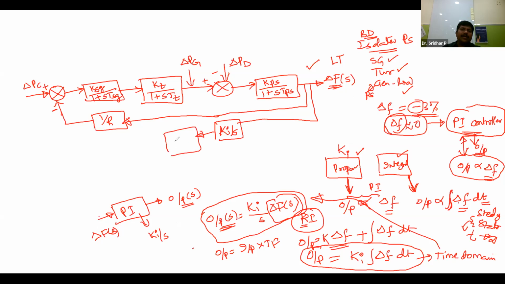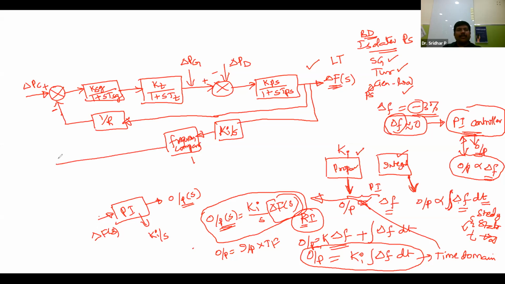Let me keep one frequency comparator for better understanding. Of course, its magnitude is only one, but why I am connecting this frequency comparator, I will let you know. So Ki by S is the transfer function, and this is the output.